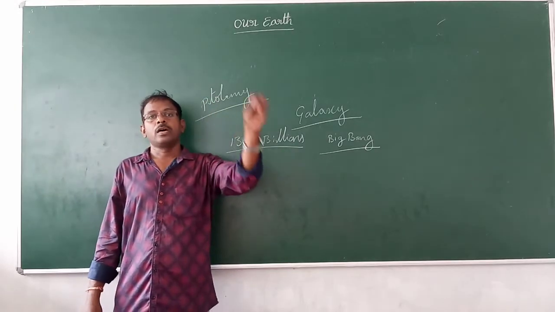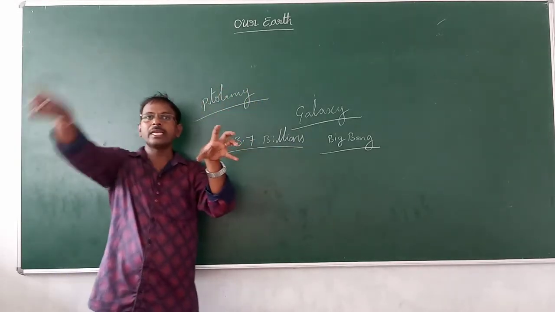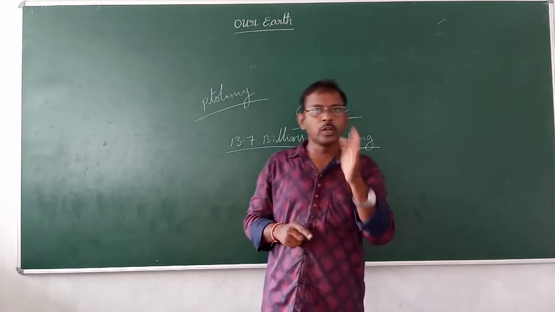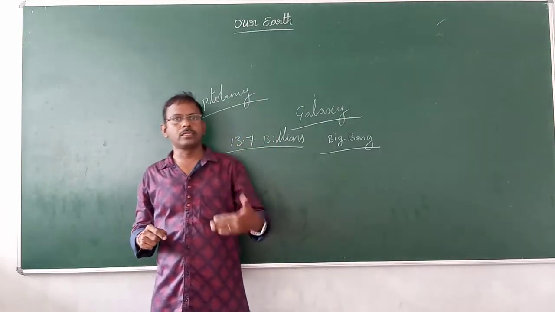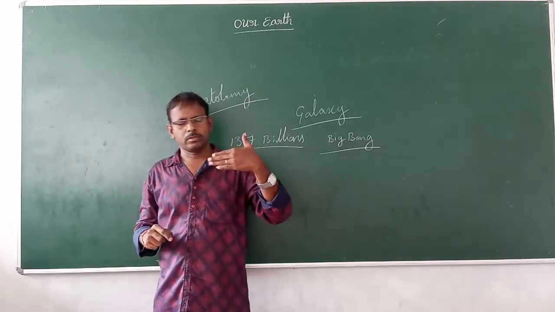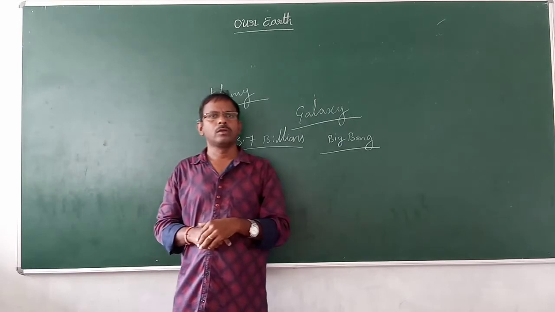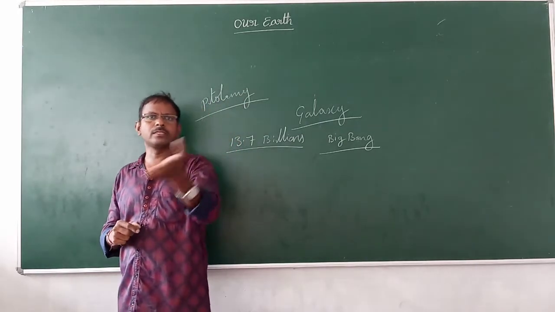There is the solar system. The sun is the center, and the remaining are planets. Earth is the third planet, and we know so many planets: Mercury, Venus, Earth, Mars. Presently there are 8 planets.